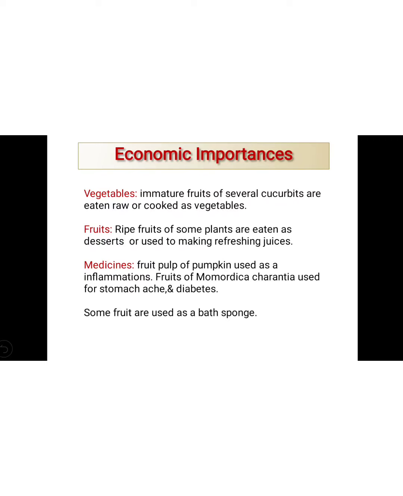For example, the watermelon, when ripe, is used as a dessert or in juice. Then the medicinal uses. The fruit pulp of pumpkin is used for inflammation. Then the fruit of Momordica charantia is used for stomach and diabetes problems, and some fruits are used as bath sponges.